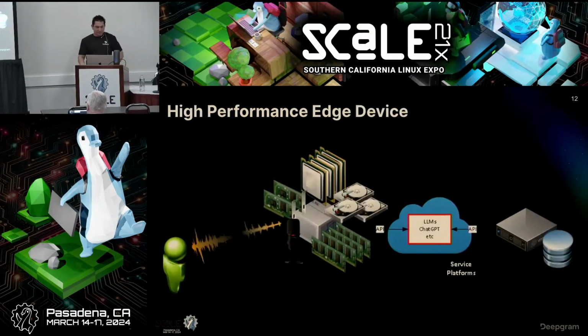So I just would like to illustrate and also touch on another subject. This is a graphical representation of a very high performance kind of device. You could have a lot of CPU. Maybe it has 2 graphics accelerators, like 2 GPUs. Maybe it has a lot of memory, disk, and maybe that's enough. And you want that device to be self-contained so that it's air-gapped, so that it doesn't go out to the internet, so it's completely secure.